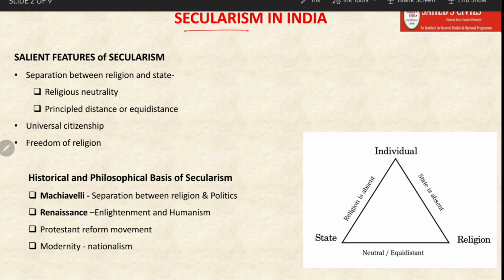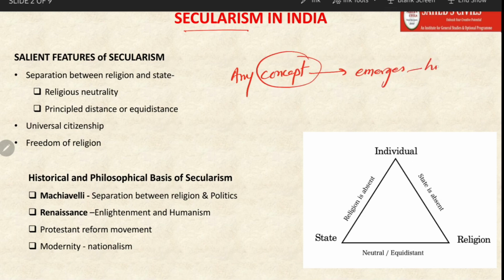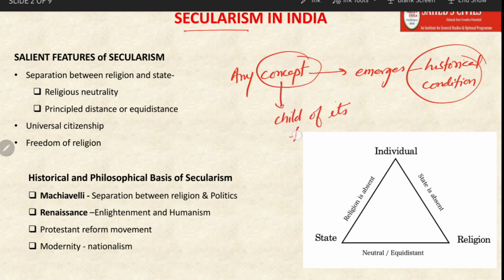Any concept in political science or in the social sciences emerges out of certain historical conditions. There is a particular situation, and every concept is a child of its time and space.